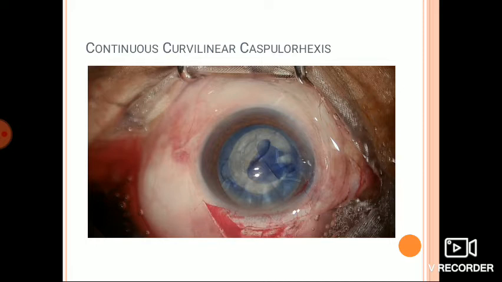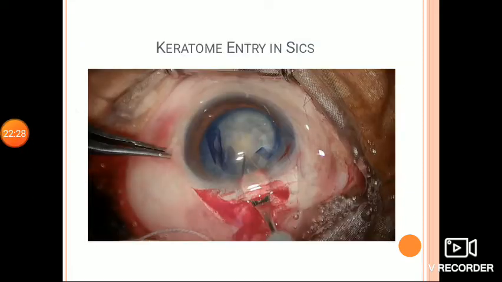In cystitome, a 26 gauge needle is bent, and a 5.5 mm to 6 mm capsulorhexis is made in small incision cataract surgery.